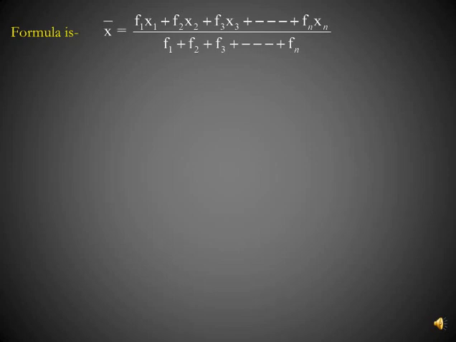Means what will you do? You multiply first value by its frequency, f1 into x1, then you multiply second value by its corresponding frequency, that is f2 into x2, and so on. Or in short, you can say x bar is equal to sigma fx upon sigma f.